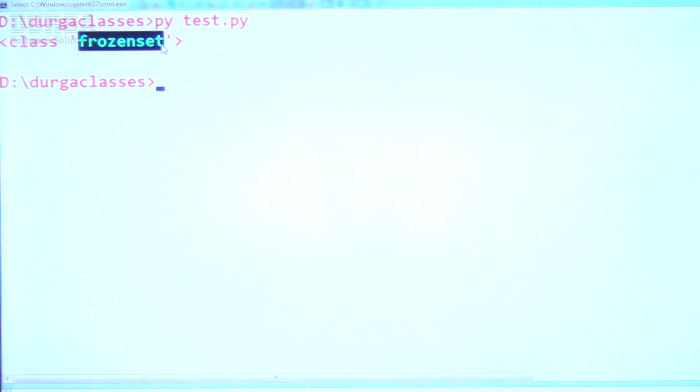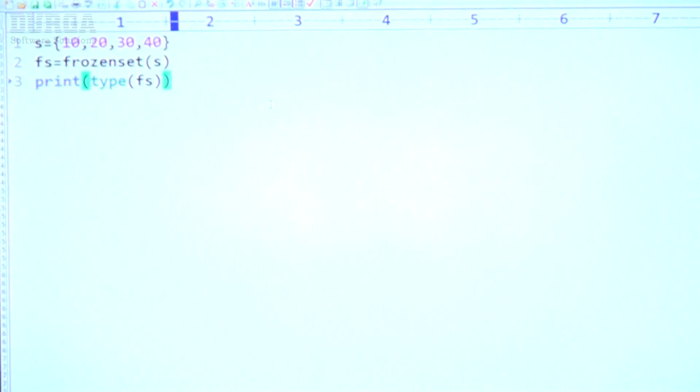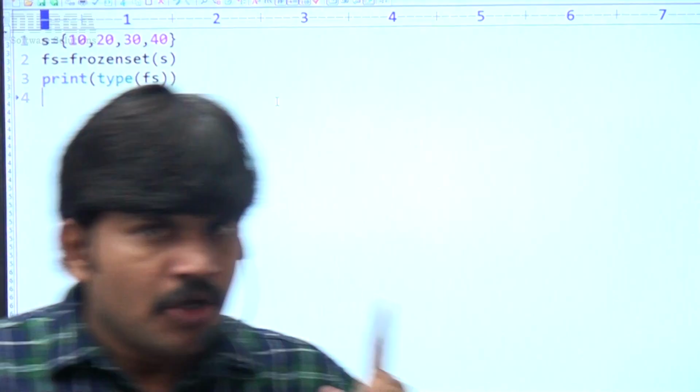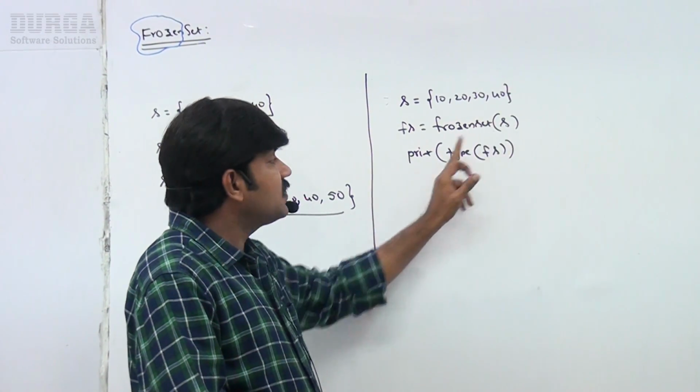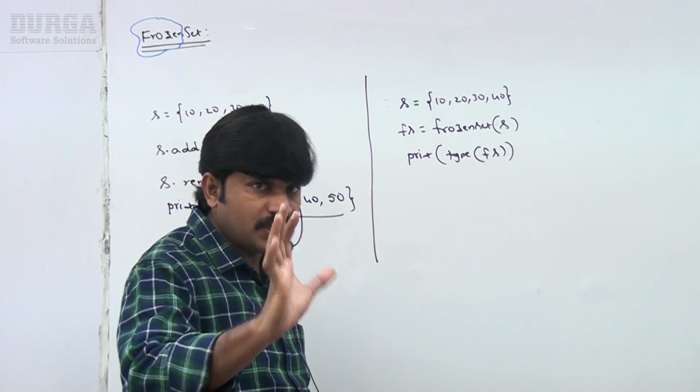It is the frozen set type. No problem at all. Now, is it clear for all of you, right? How can you create a frozen set object? We are required to call the frozenset function by passing this. Now you are going to get a frozen set object, right?